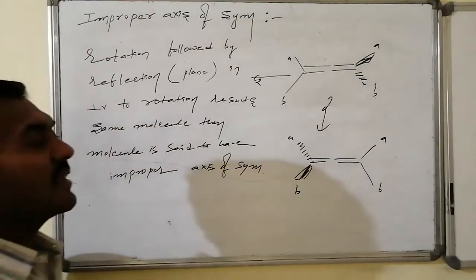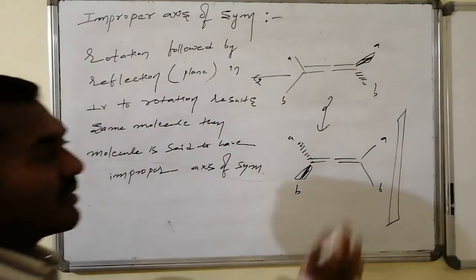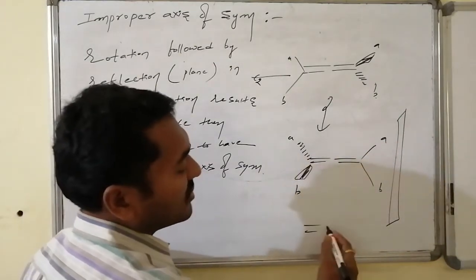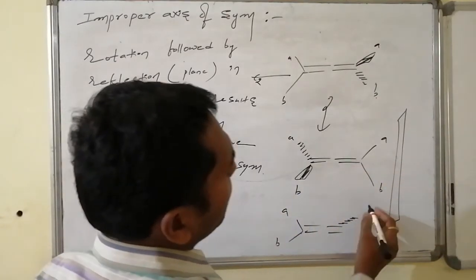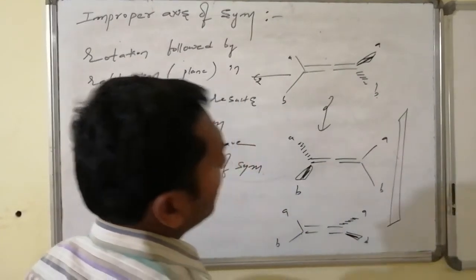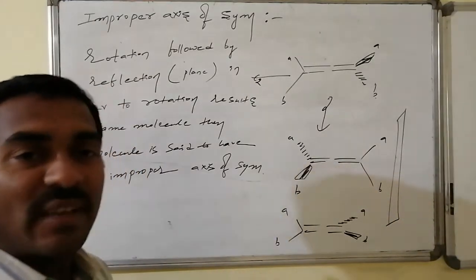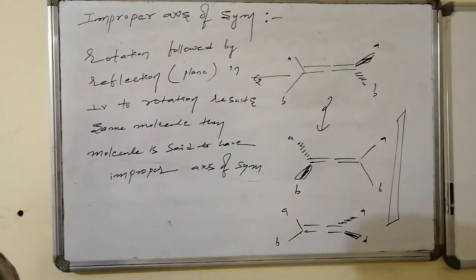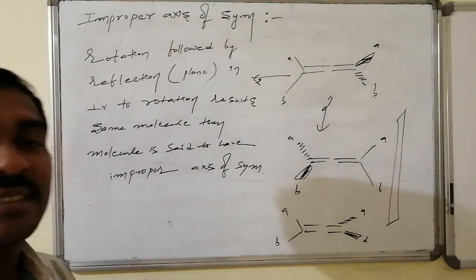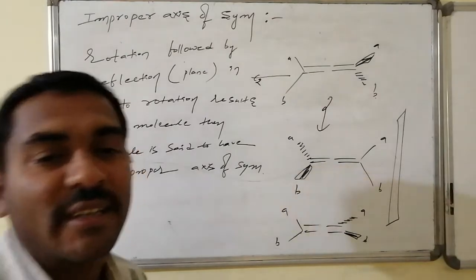Followed by this, I apply a mirror. As a result of applying the mirror, it appears like this: this is A, this is B, followed by A and B. The molecule present in the beginning and the one after rotation followed by reflection result in the similar structure. Thus in this molecule we can say it has a C4 improper axis of symmetry, the molecule has symmetry, is achiral, and will be optically inactive.